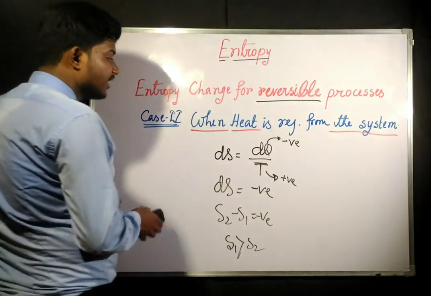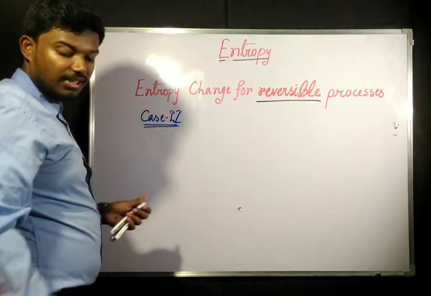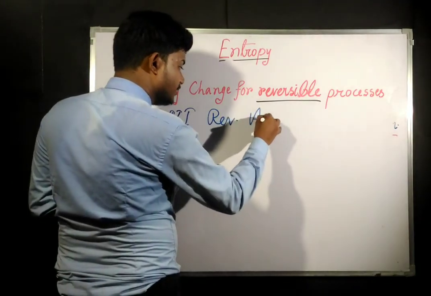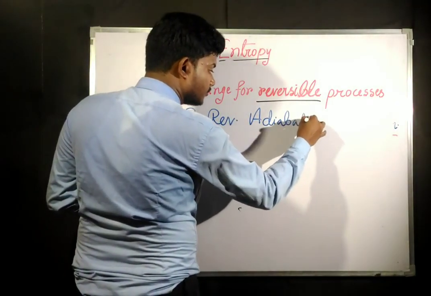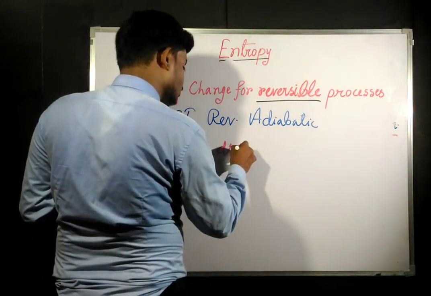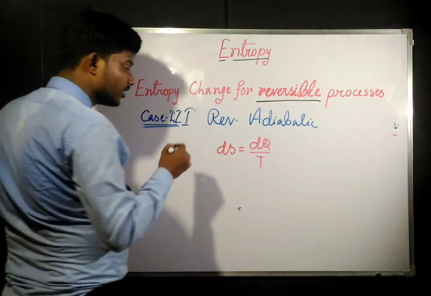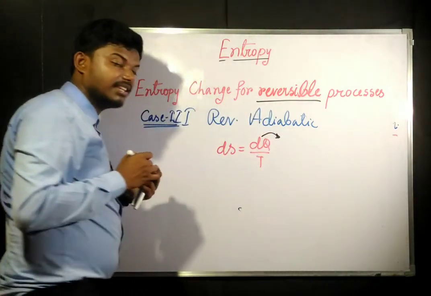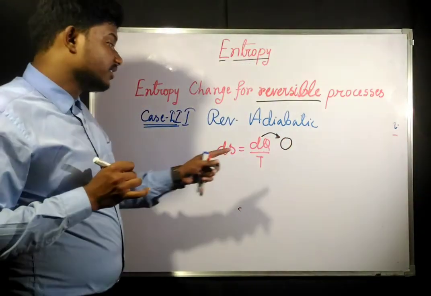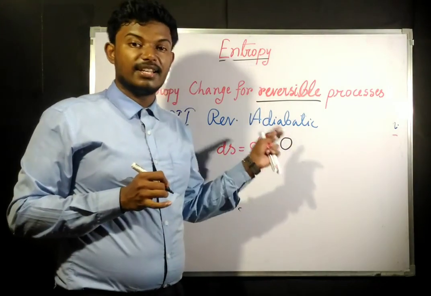Now in the third case, let us take that it is a reversible adiabatic process. Adiabatic means there is no heat transfer. This is going to be the formula. Reversible adiabatic means there is no heat transfer, so dq, the change in heat quantity, is going to be zero.